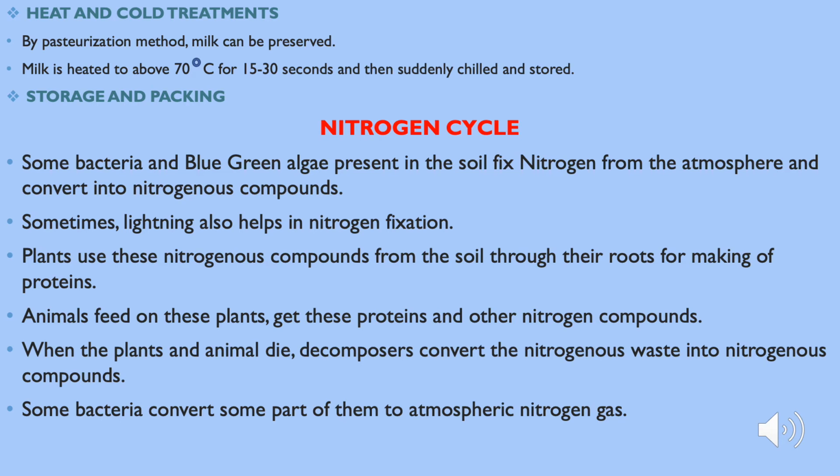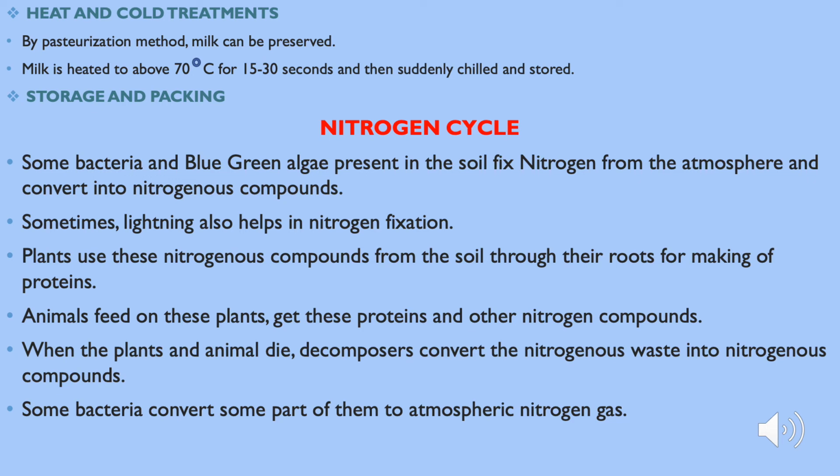Now students, we are coming to the next topic, that is the nitrogen cycle. The content of nitrogen in our atmosphere is about 78%. Still, plants are unable to take this atmospheric nitrogen directly. So, some bacteria and blue-green algae present in the soil fix nitrogen from the atmosphere and convert it into nitrogenous compounds. Sometimes, lightning also helps in nitrogen fixation.